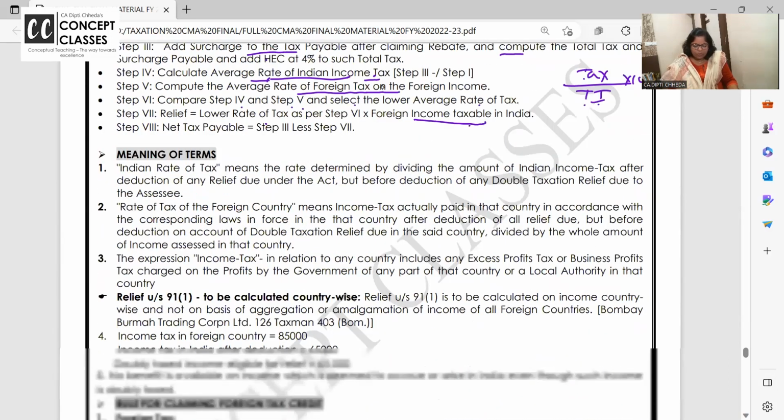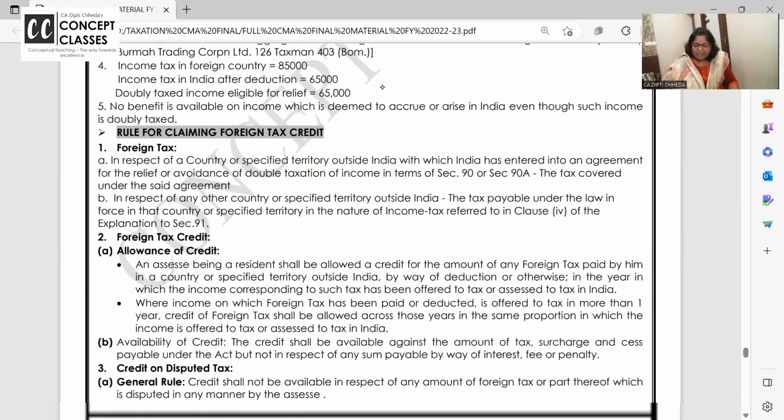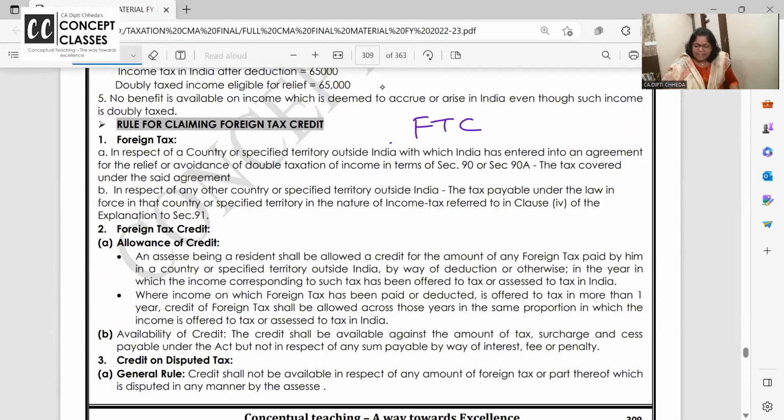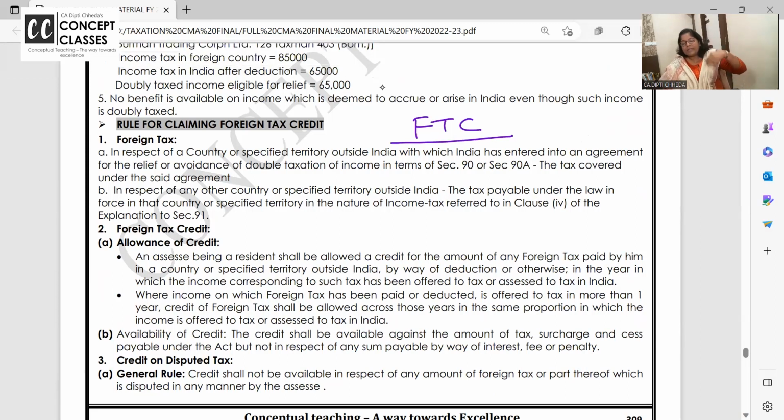Now, steps I have already told you, dear students. There is a term called FTC in brief, foreign tax credit. I'm completing all the theory. Please wait. And then in the end, I will show you how to work out the problems when you get relief from one country. And until now, a very nice 8 marks problem is asked. If you get relief from more than 2-3 countries, can you combine and take? Answer is no. Country-wise, we will take the relief.